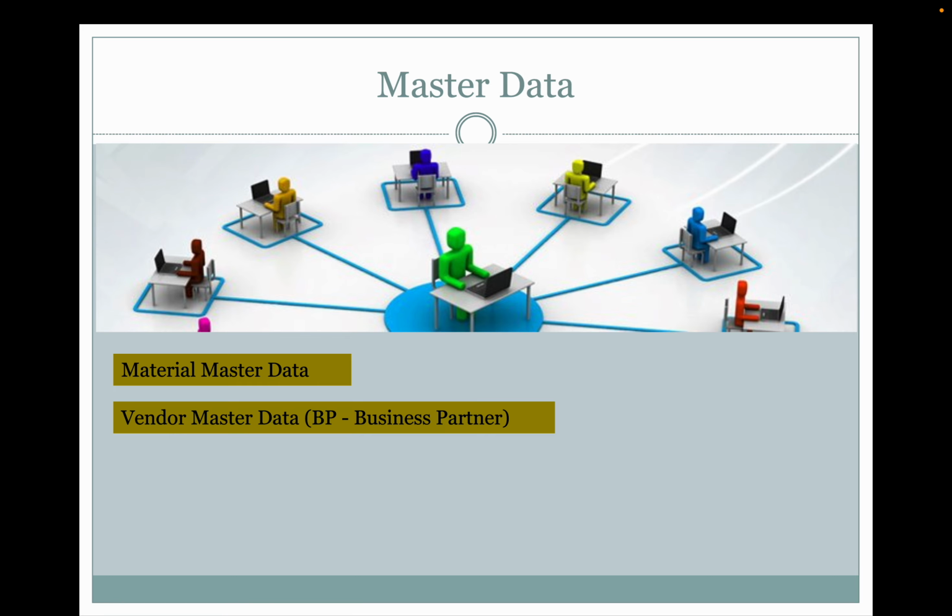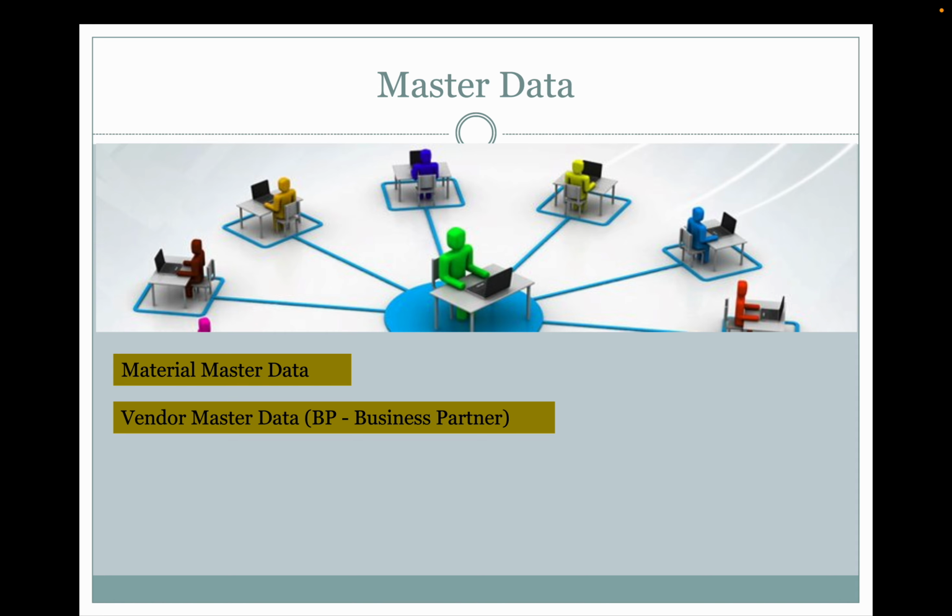Vendor master, or supplier master, or business partner. In the S4 HANA system, we call it a business partner. In the ECC system, we call it a supplier master or vendor master. So this is the second master data in material management. What information is there in the supplier master? All information which is relevant to the supplier against our purchasing organization will be there, right?